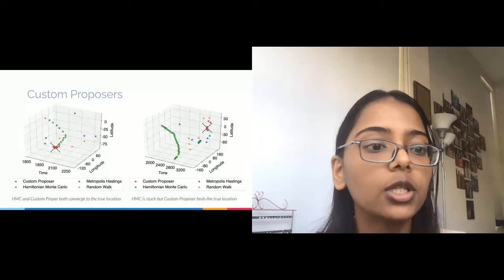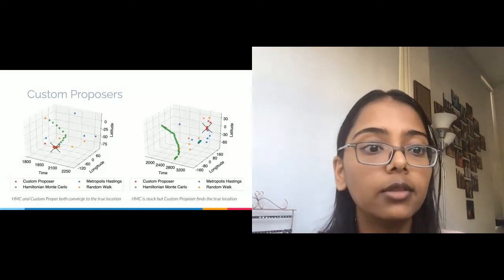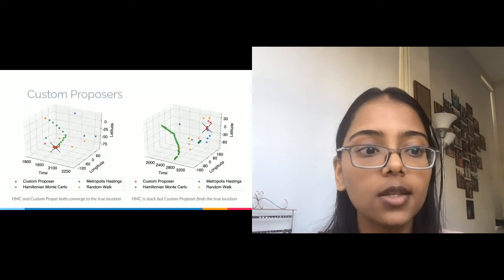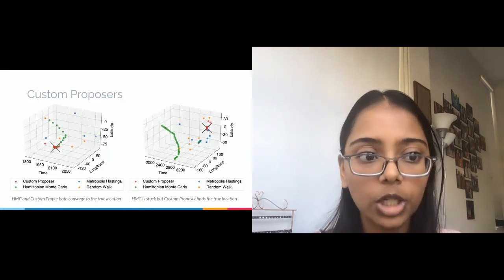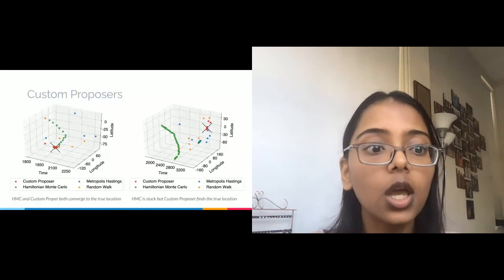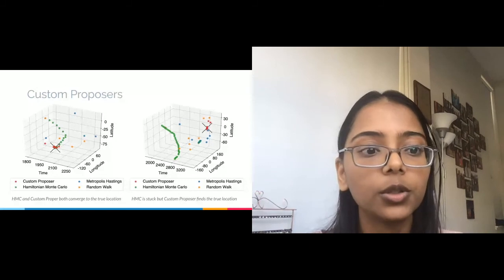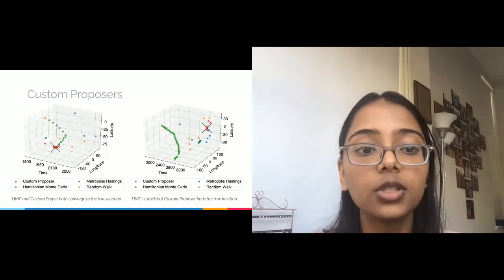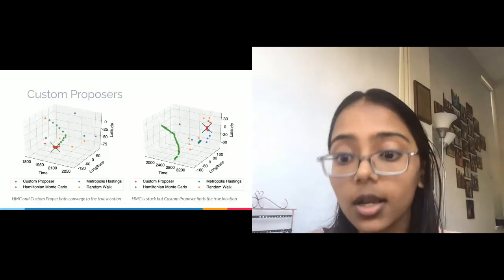Here are two trace plots of the samples from two different events. On the left, you can see that the custom proposer with the red dots is able to find the true attributes denoted with an X much more quickly than the other proposers, but notice that all proposers find the true location. However, on the right, we noticed that HMC with the green dots was never able to find the true attributes, whereas custom proposer was.